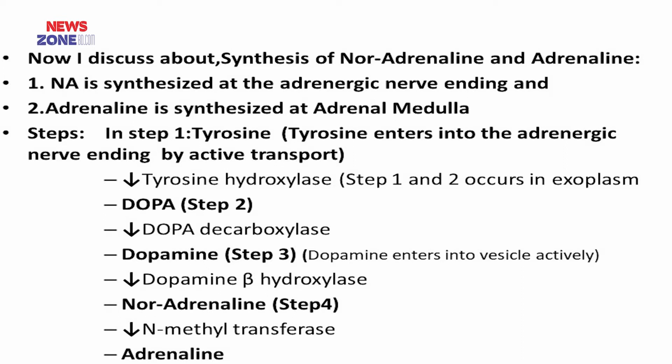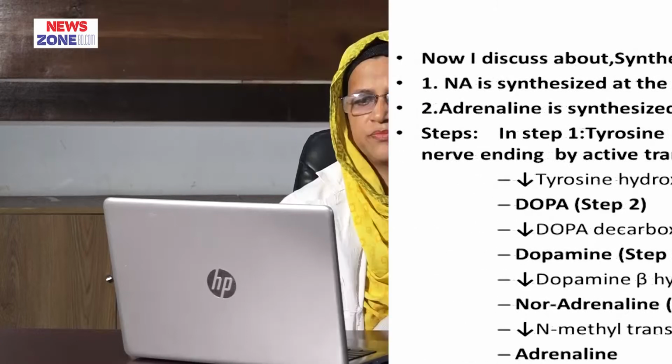From DOPA, dopamine is synthesized. Here the enzyme is DOPA decarboxylase. And from dopamine, noradrenaline is synthesized. Here the enzyme is dopamine beta hydroxylase. And from noradrenaline, adrenaline is synthesized. Tyrosine hydroxylase is the rate limiting step. If we stop this enzyme, then noradrenaline synthesis will be stopped.